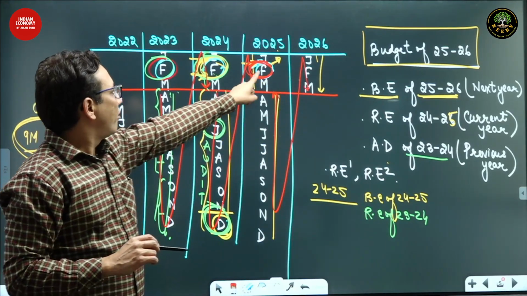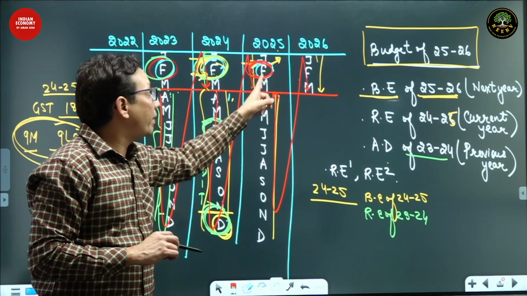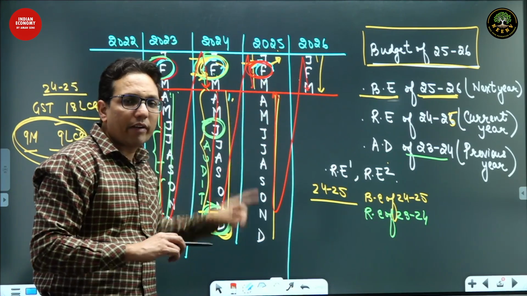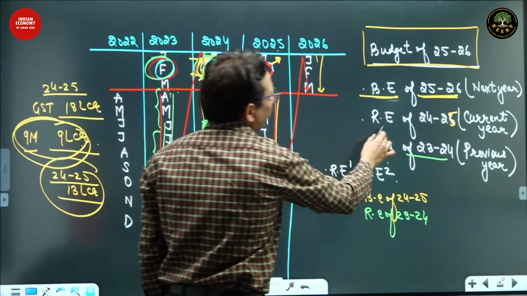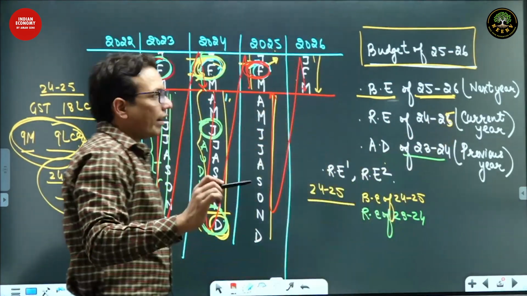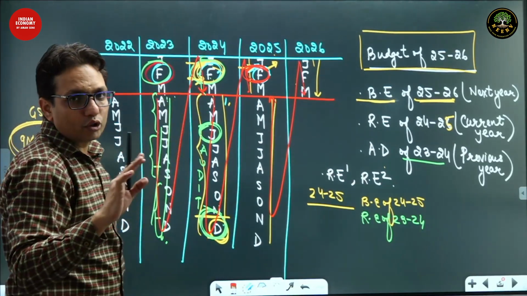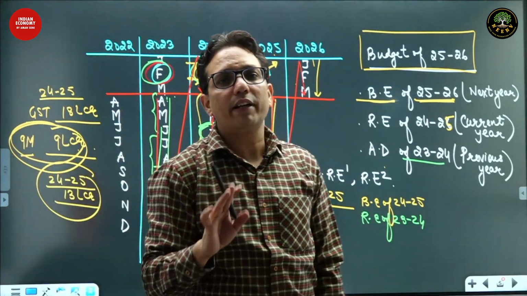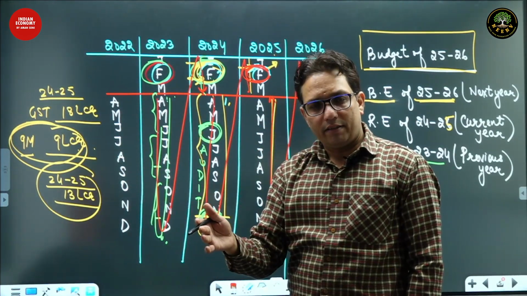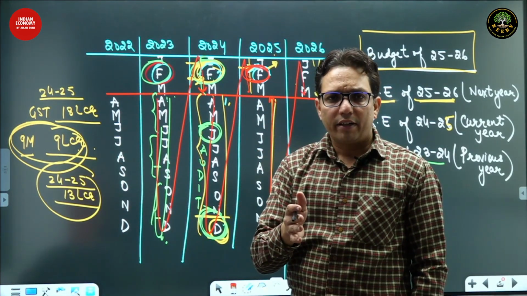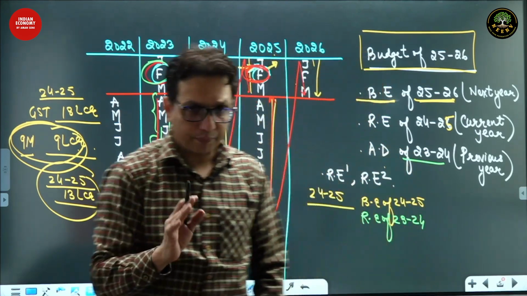Revised estimates, we are bringing the revised estimates in the month of February. February is part of 24-25, and we are bringing revised estimates of 24-25. Hence, revised estimates are of the current year, and we are bringing actual data of the previous year. So the budget consists of data of 3 different years. It consists of budgetary estimates of next year, revised estimates of current year, and actual data of previous year. Fair enough?